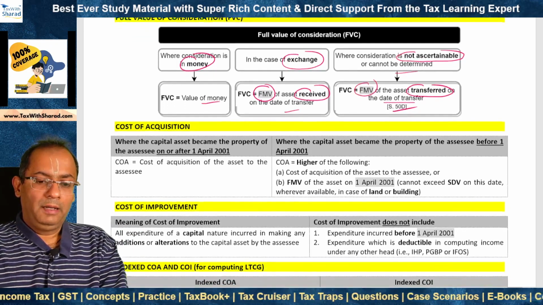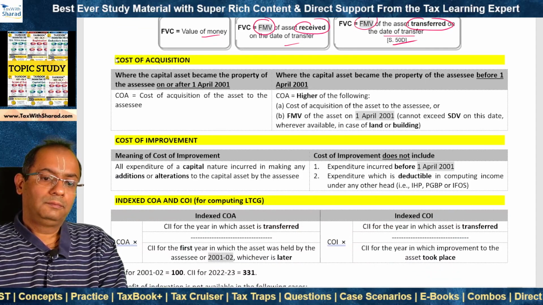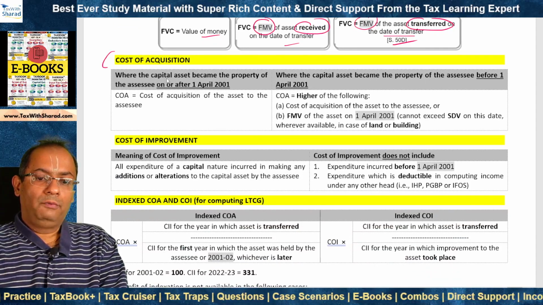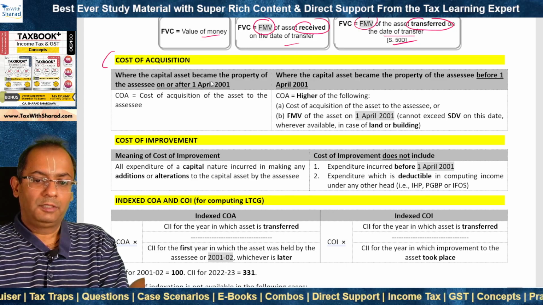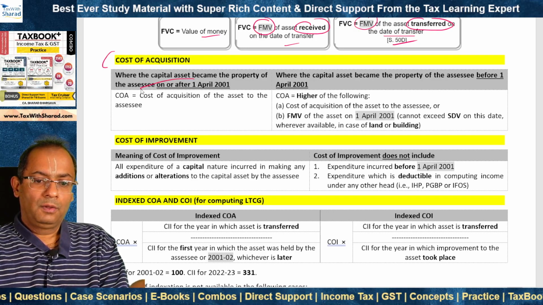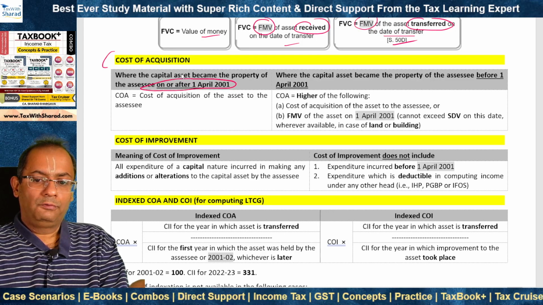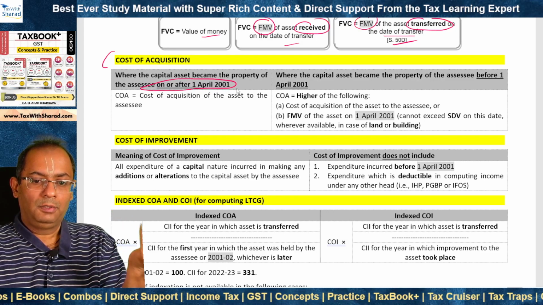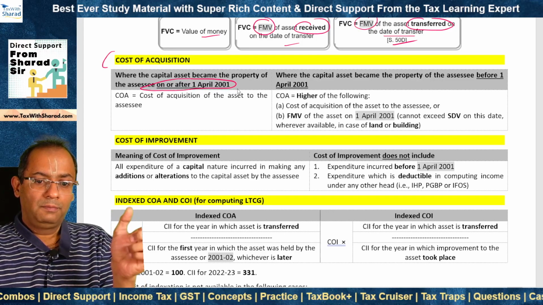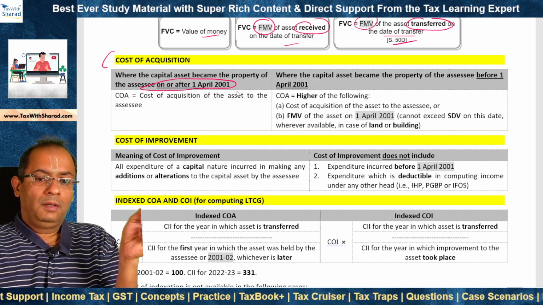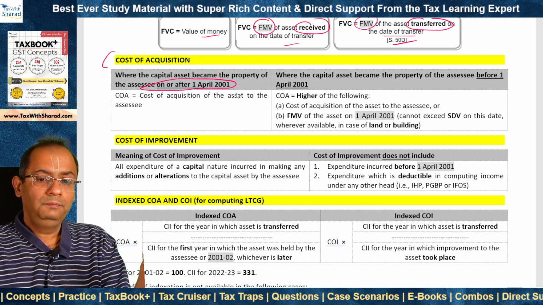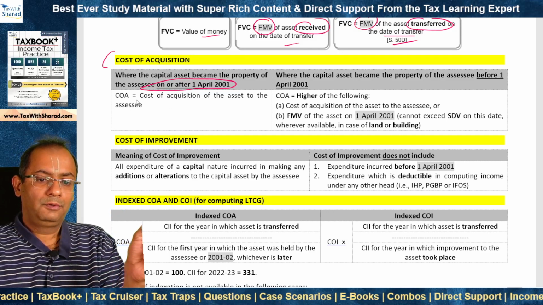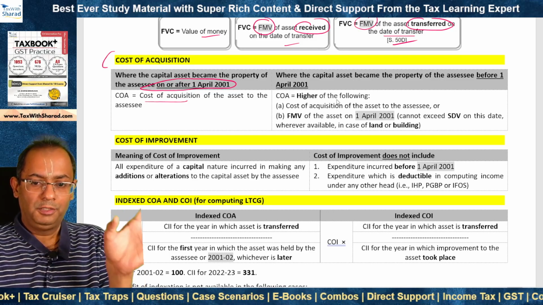How do we determine cost of acquisition? It depends on whether the capital asset became the property of the assessee on or after 1st April 2001 or before 1st April 2001. 1st April 2001 is the cutoff date for this purpose. Where the capital asset became the property of the assessee on or after 1st April 2001, then cost of acquisition is the actual cost of acquisition.